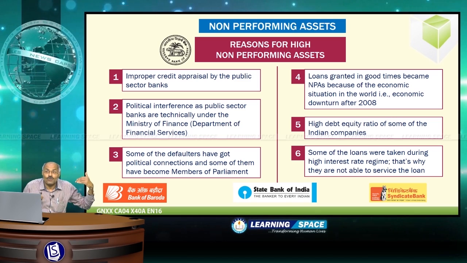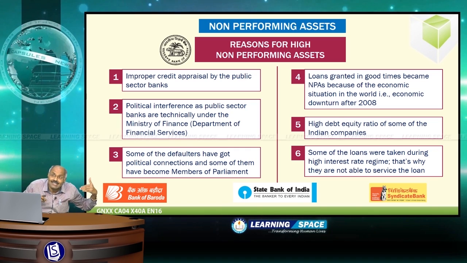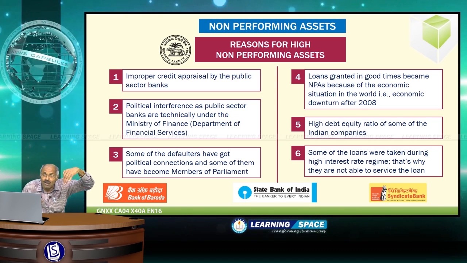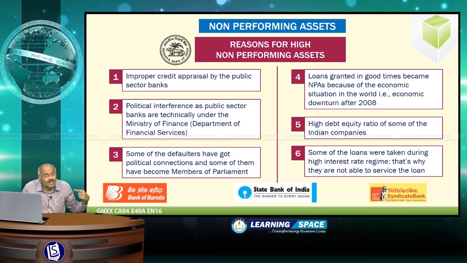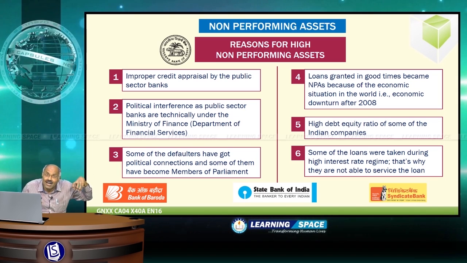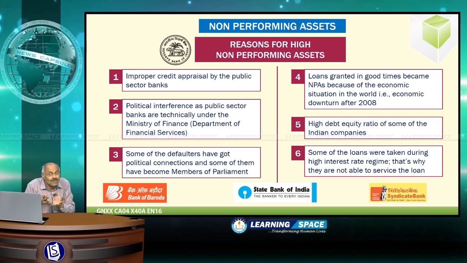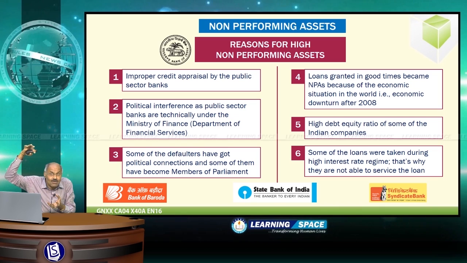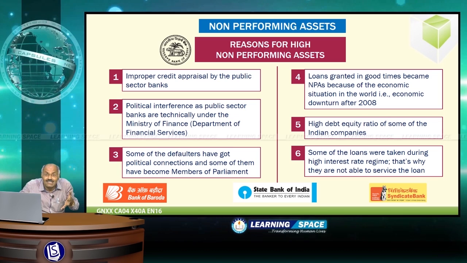And the fourth point is, loans granted in good times became non-performing assets because the economic situation changed since 2008. All of you are familiar with the economic downturn after 2008. And another important point is, for some of the Indian companies, the debt equity ratio is very high. That means if he has equity of rupees 100 crores, he is taking a loan of 1000 crores. If a company has an equity component of, equity means shareholding by the owners.